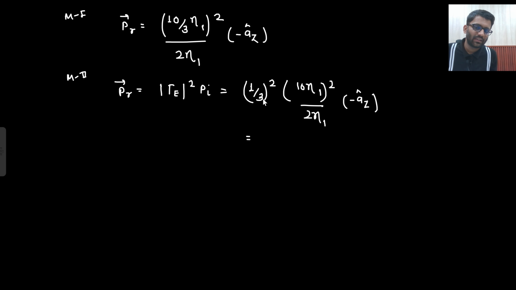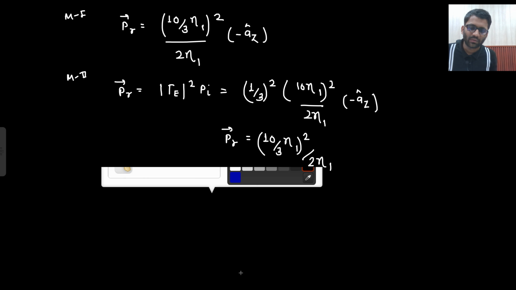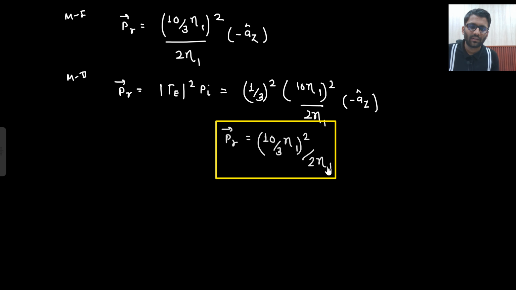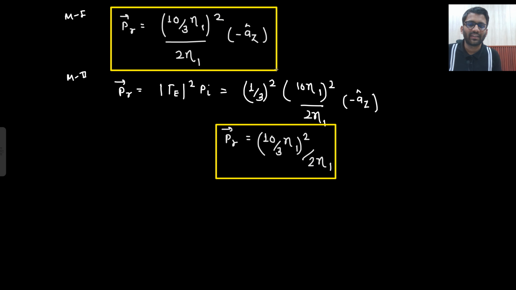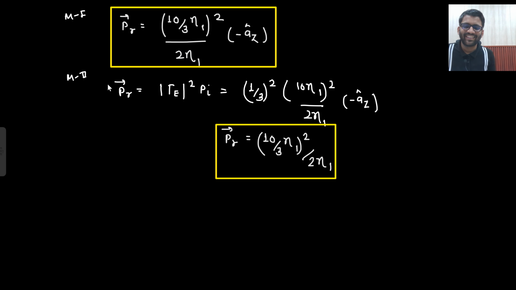Now, is this the same thing? 1 by 3 square into 10 eta 1 square. So 1 by 3 I can take inside, so that is the same thing only. So 10 by 3 eta 1 square, eta 1 square divided by 2 eta 1. So that is the same thing. Say yes or no, right? Same answer you are getting. I just wanted to prove that whatever formula we have studied is correct. That is not wrong. Okay.